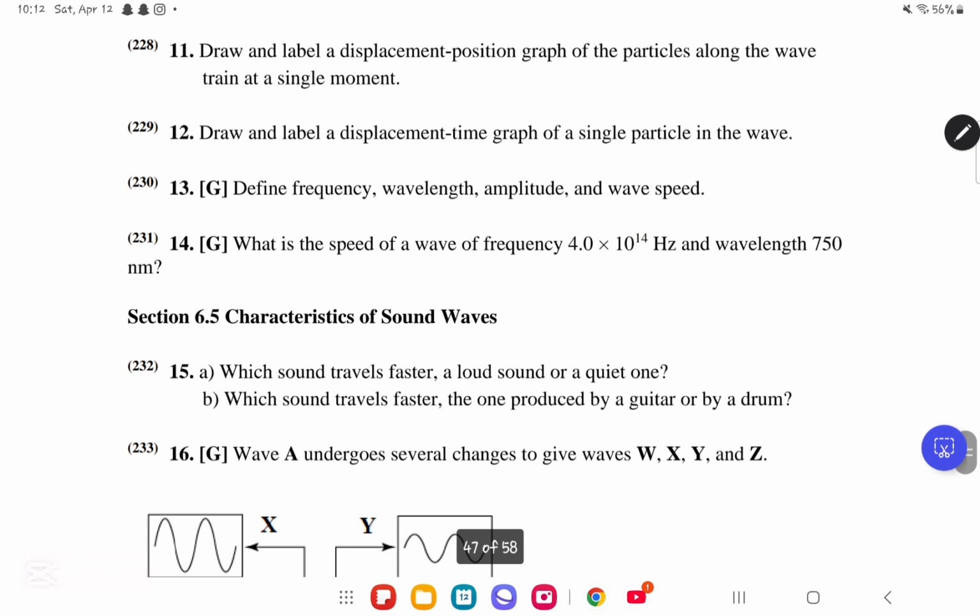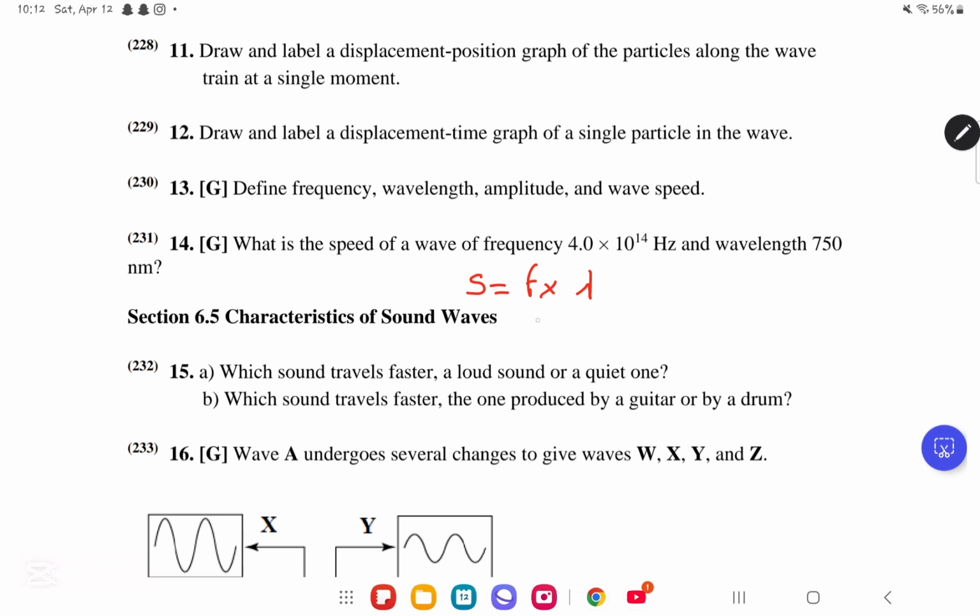Now we move on to CQD 14. They said, what is the speed of a wave of frequency 4 times 10 to the power of 14 hertz and wavelength 750 nanometer? So look what you should know. You should know that the speed is equal to the frequency times the wavelength lambda.